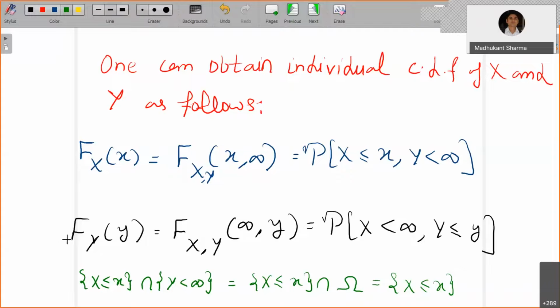So that will certainly give you the CDF of Y, the individual CDF. Okay, so this is how you can obtain the individual CDFs for the random variables X and Y from the jointly distributed CDF for X and Y both.